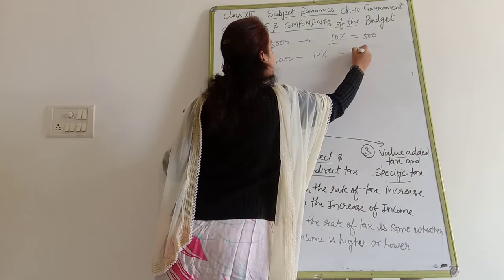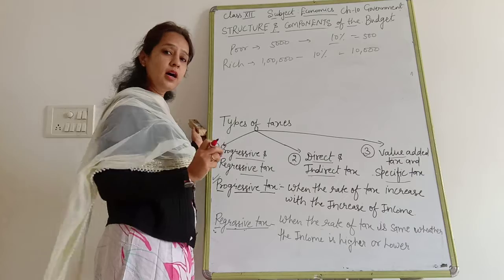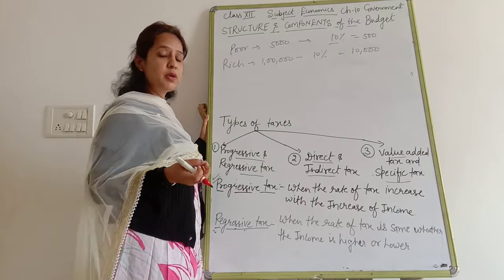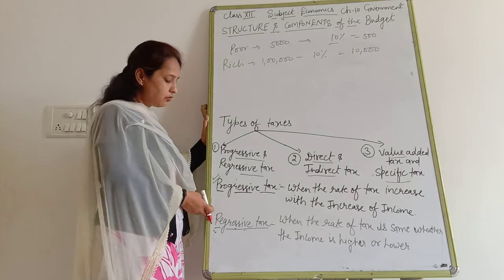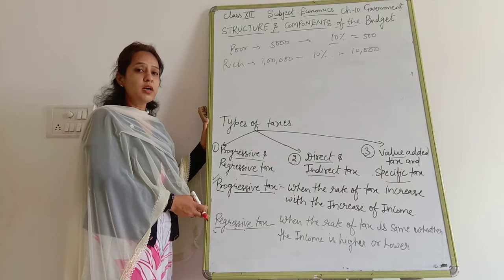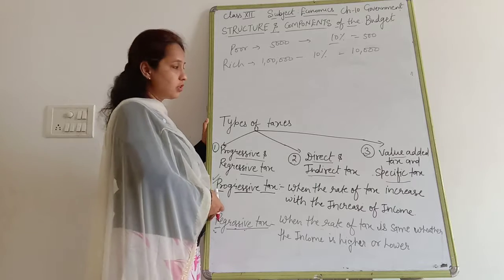How much does he have to pay? 10,000. It means the rates of tax are the same, whether people are earning higher income or lower income. That kind of tax is known as regressive tax. In that tax, more burden will be on the poor section of the society rather than the rich section of the society.